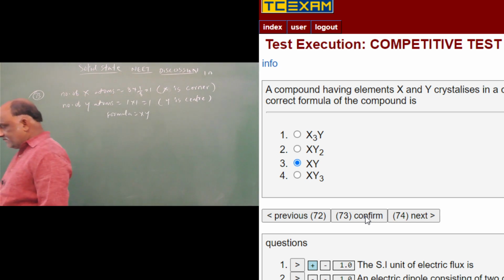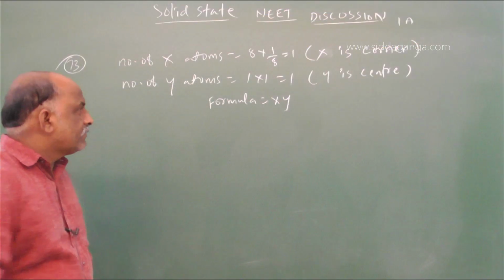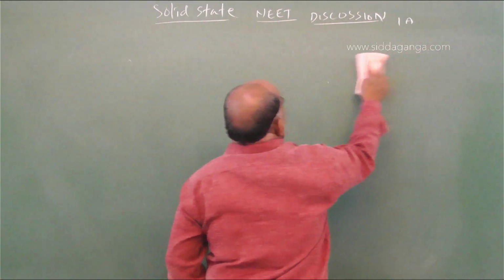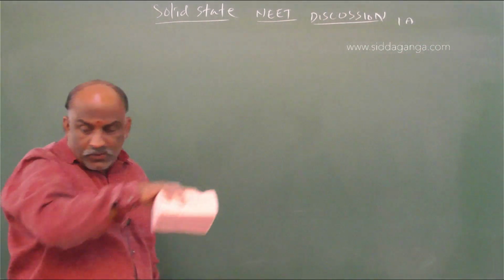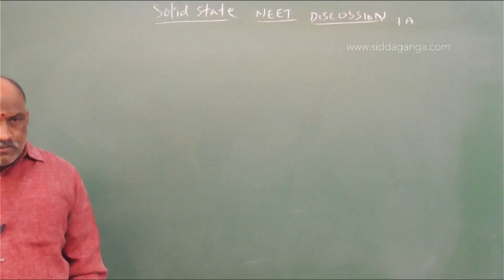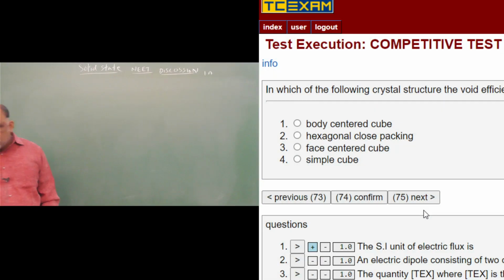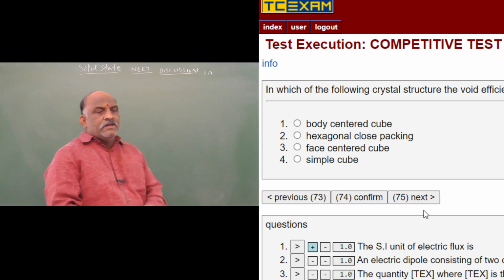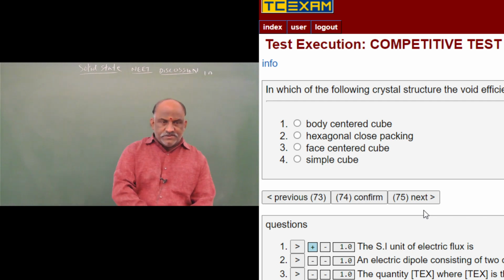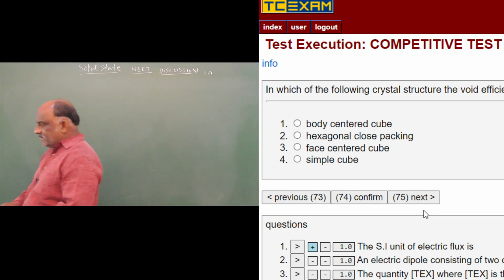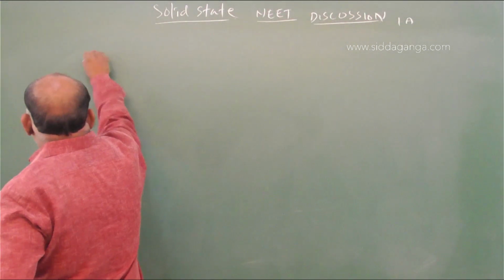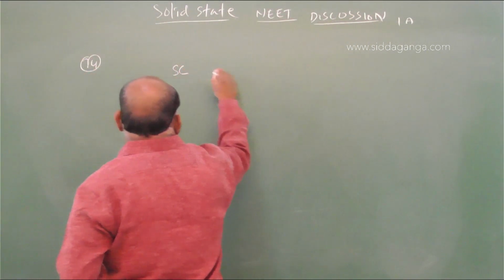And next. In which of the following crystal structures is the void efficiency 32%? The void efficiency is 32%. This is a simple question, question 74.